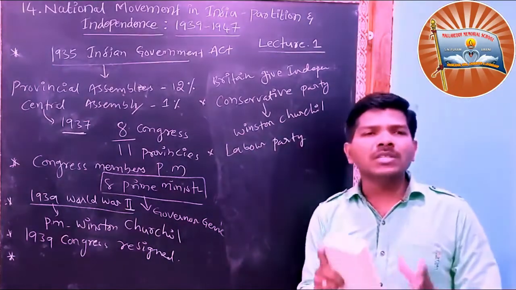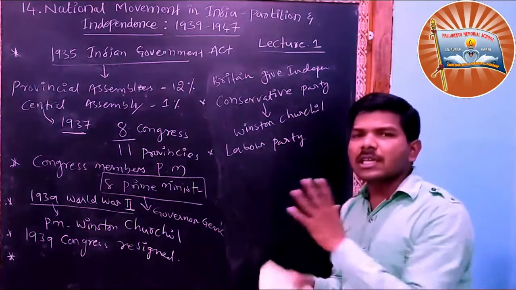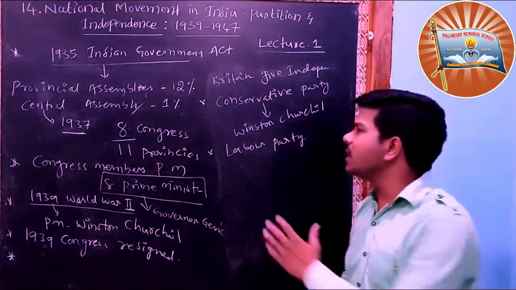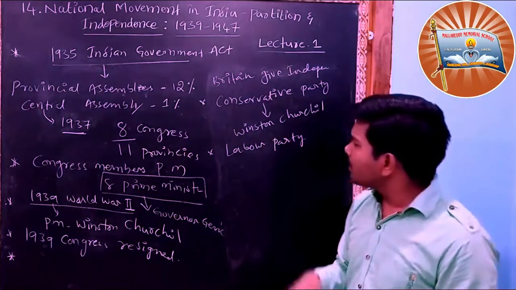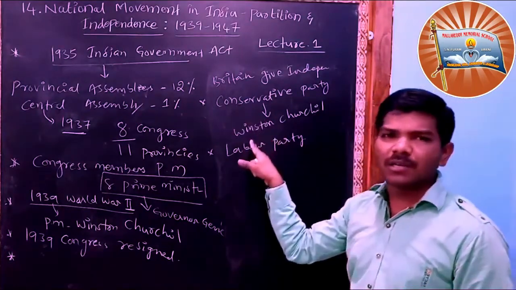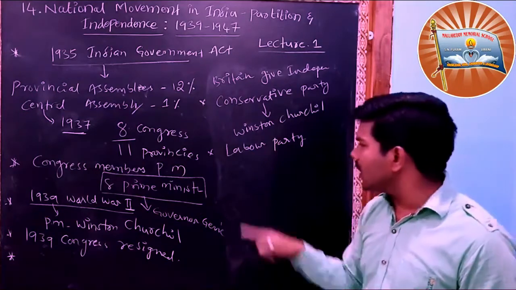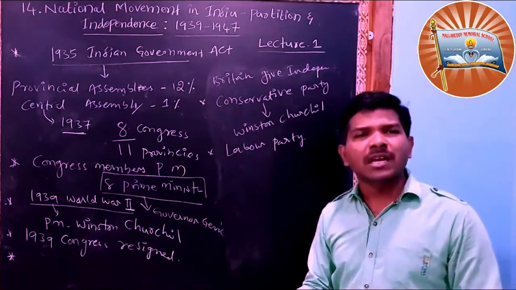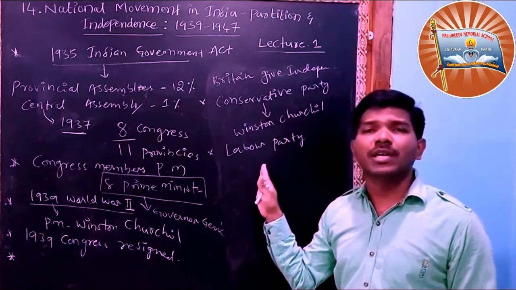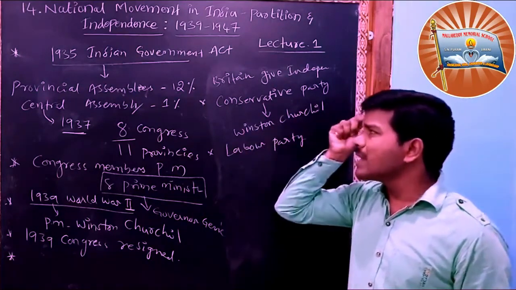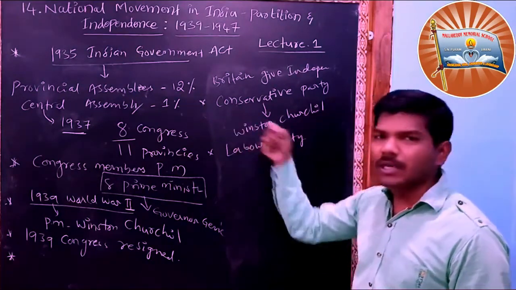Labour Party members were mostly concerned about India. They wanted to give independence to India, but they were not in power. The Prime Minister belonged to the Conservative Party, so they did not want to give independence to India. The Labour Party member announced that if they came into power, they would give independence to India. So there were ideological differences between these two parties.